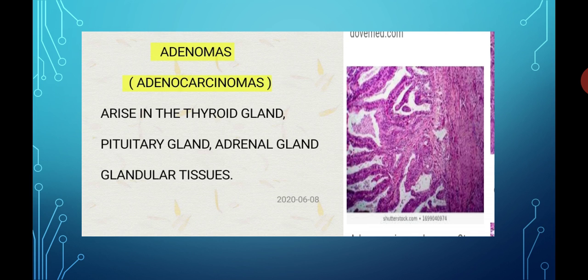I repeat, adenomas are a type of cancer which affects the thyroid gland, pituitary gland, adrenal gland and the glandular tissue. So the cancer which is related to the thyroid gland, pituitary gland, adrenal gland and the glandular tissue is known as adenomas or the adenocarcinomas. This is about the types of cancer.